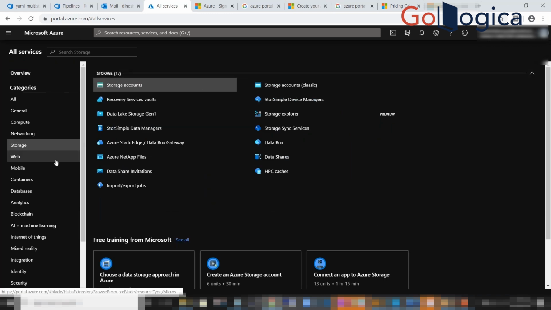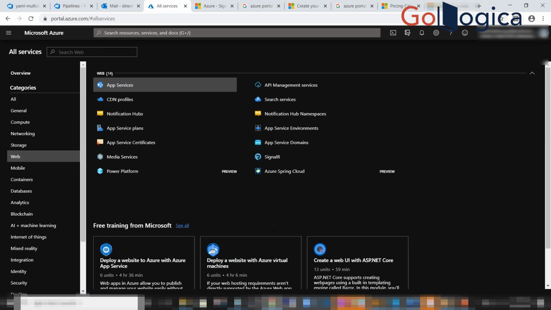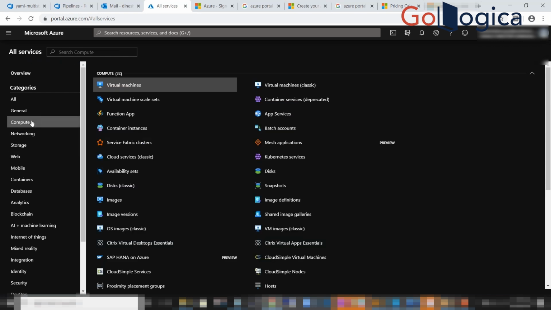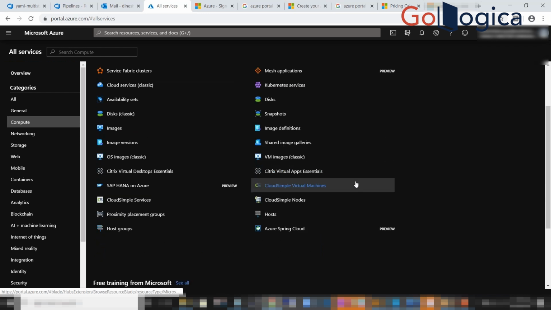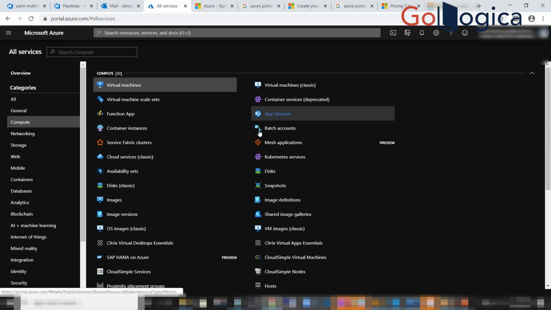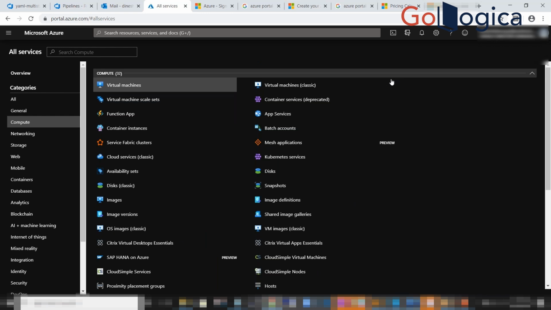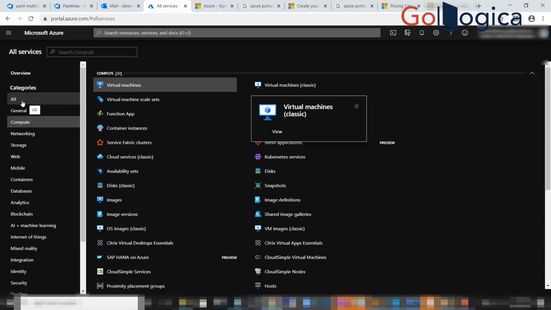And if you want to create anything with web app, these are the things available under web app. And if you want to create anything with networking or a virtual machine, just click on this one. Under compute, we have this many options for creation of a virtual machine. And if you want to see the complete list, just click on all.